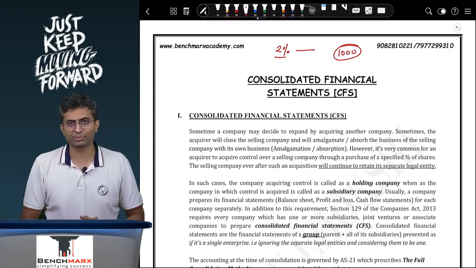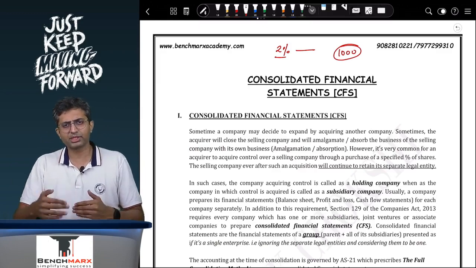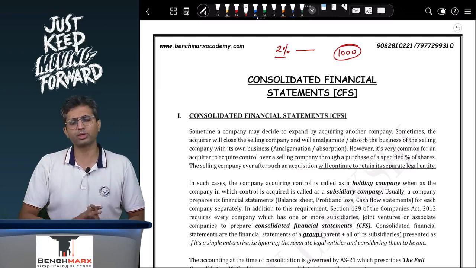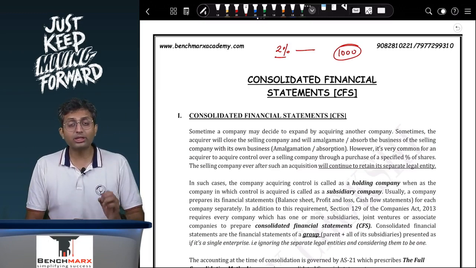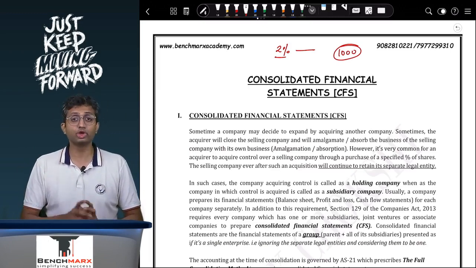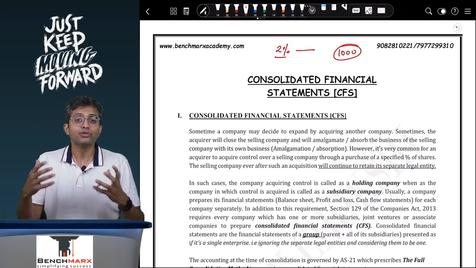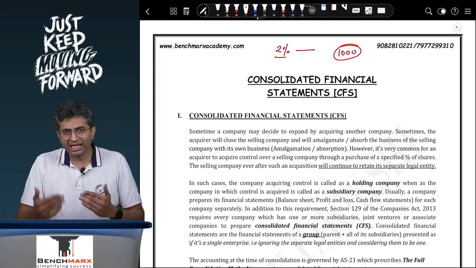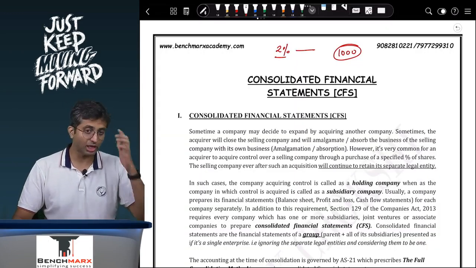However, when will you get that power? You will get that power if you have more than a 50% stake. If you have more than a 50% stake, then you can direct what is to be done. All the resolutions that have to be passed in the company, or appointment of directors, cannot be done without your approval. And as a result, with a greater than 50%, not even equal to, greater than 50% stake in the share capital of the company, you can be said to control the company. And if you control the company, that is when we say that the other company is your subsidiary. Are we clear with this? In which case the other company can be said to be a subsidiary.